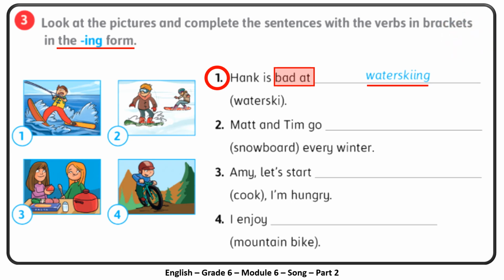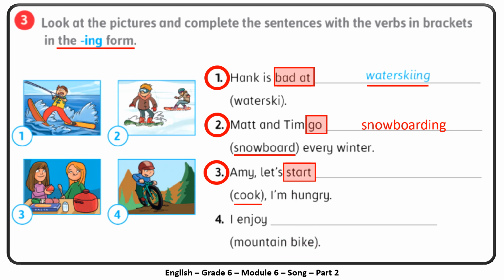Back again to check. Number 2. Matt and Tim go snowboard every winter. Thank you so much. It's snowboarding. Number 3. Amy, let's start.